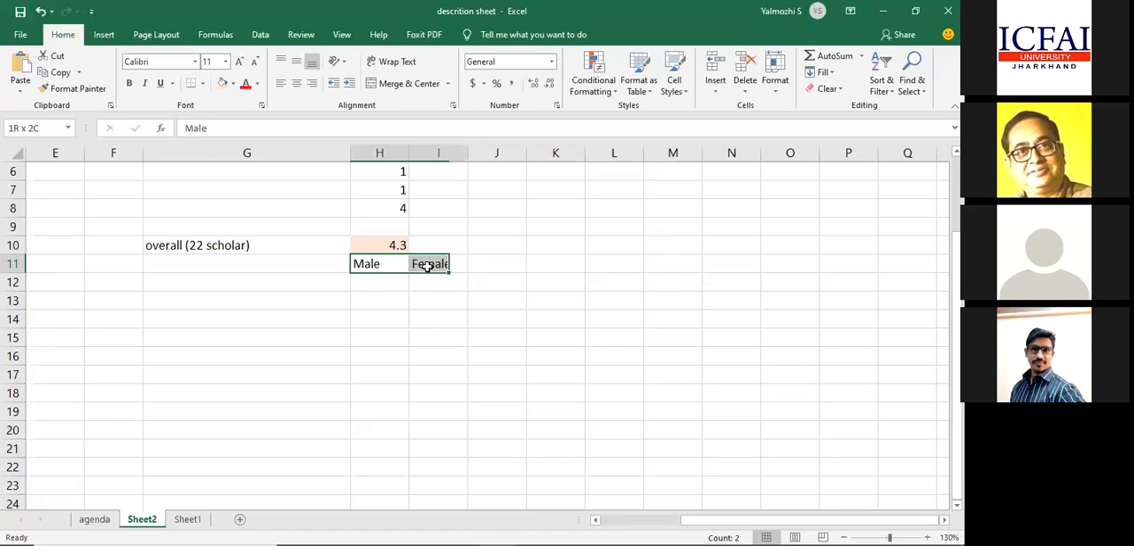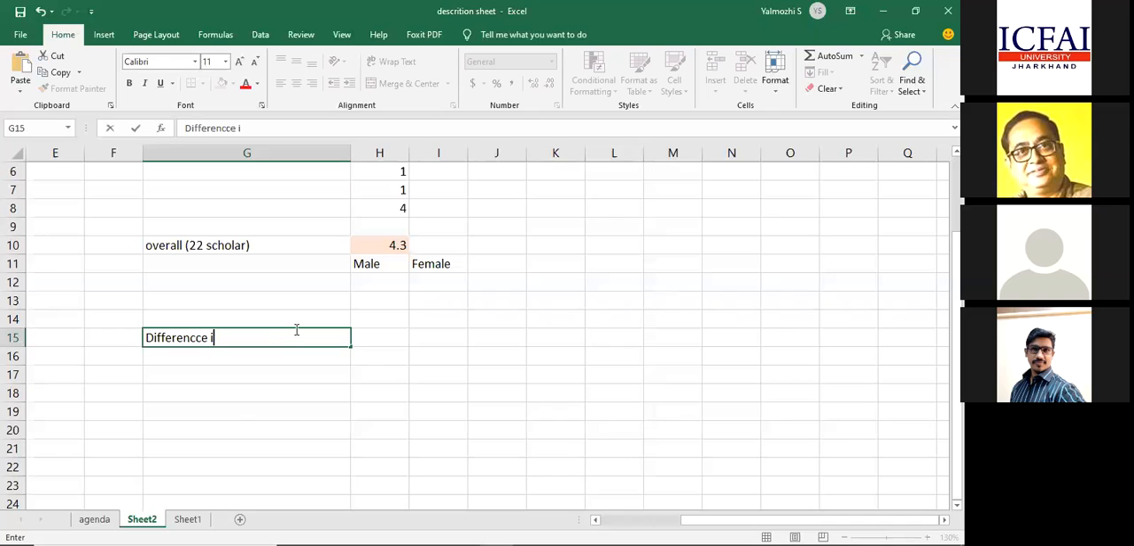So I want to find out whether the overall score given by all the 22 scholars, which is 4.3, has come from both male and female, or whether there is any bias, or any difference of opinion between male and female. This I want to find out. If I want to find out the difference in opinion,